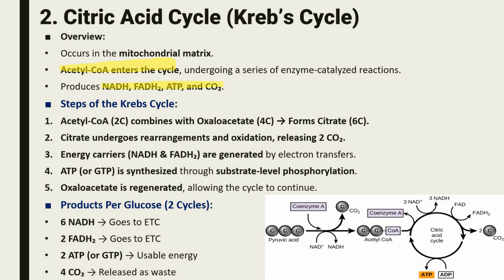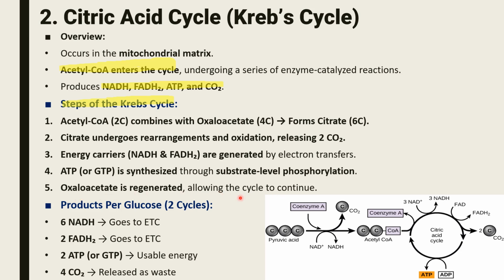Now the steps of the Krebs cycle. Alright, so acetyl coenzyme A combines with oxaloacetate, 4C, to form citrate, a six-carbon compound. Because 2 carbons are here and 4 carbons are here, it will give us a 6-carbon compound. Then citrate undergoes rearrangement and oxidation, releasing carbon dioxide. Energy carriers NADH and FADH2 are generated by electron transfer. Now ATP or GTP is synthesized through substrate-level phosphorylation, and in the last step oxaloacetate is regenerated, allowing the